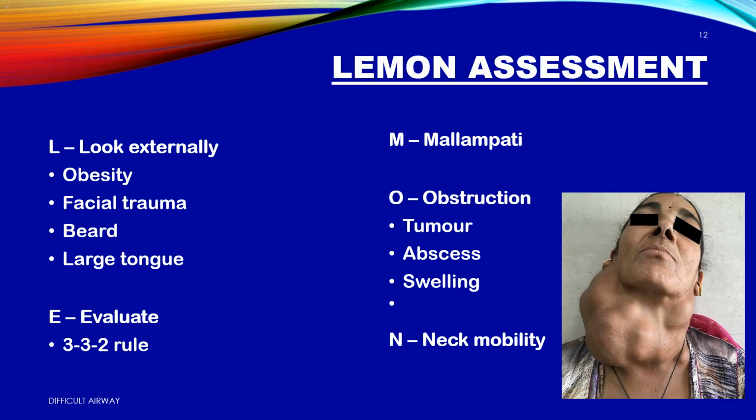LEMON assessment. LEMON helps you remember 5 quick things to look for before intubation. In an emergency you don't have time for a full exam. LEMON gives you a fast bedside checklist to spot a difficult airway. L: Look. E: Evaluate space. M: Mallampati. O: Obstruction. N: Neck mobility. In short, if LEMON is positive, have a backup plan ready.